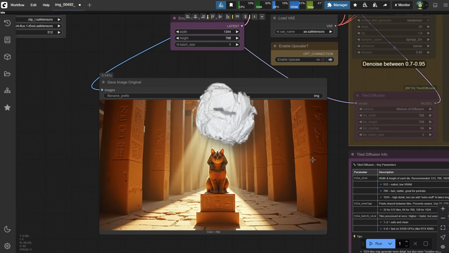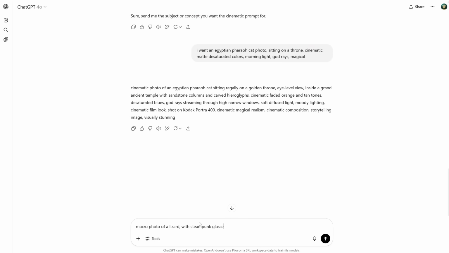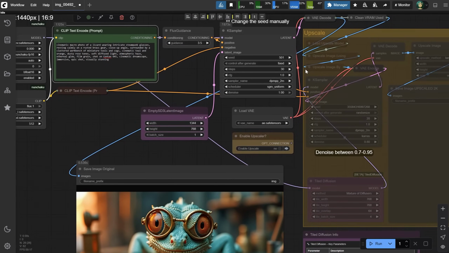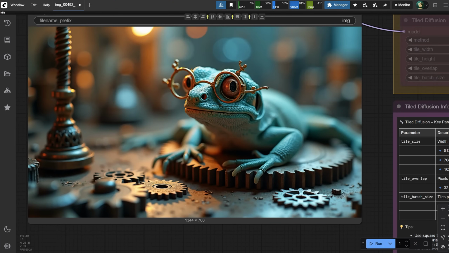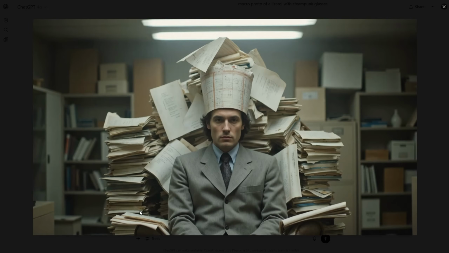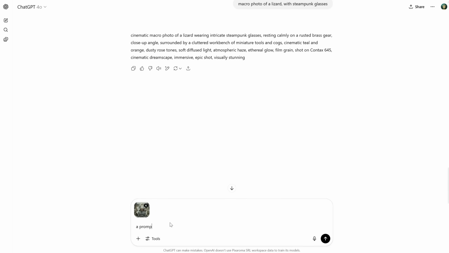Let's try something else, maybe a lizard with steampunk glasses. Here's the prompt. And this is the result. Sometimes you might get black bars or letterbox effects on your images. It happens with all AI tools, so just try a different seed, and I got something that looks good and cinematic. But even with prompts and formulas, it's hard to explain things just right. If you drag an image inside ChatGPT like I did here, you can ask for a prompt for a different subject in the same art style and mood. I got something like this.